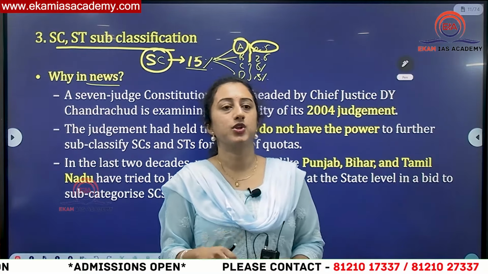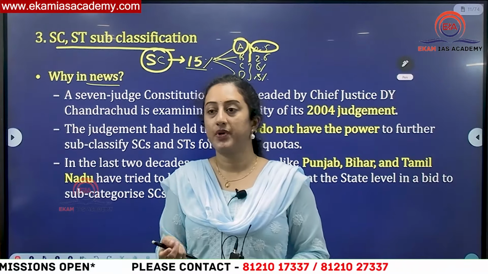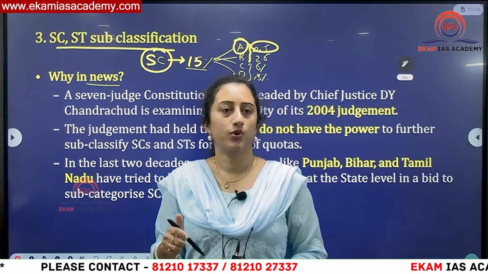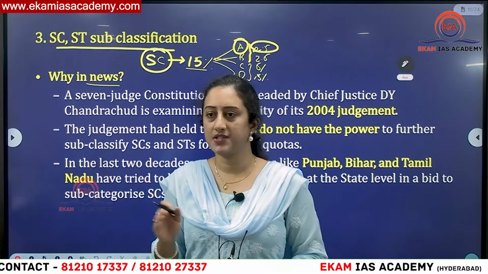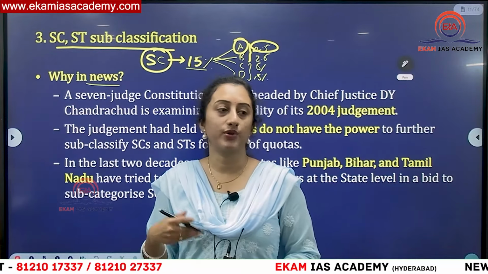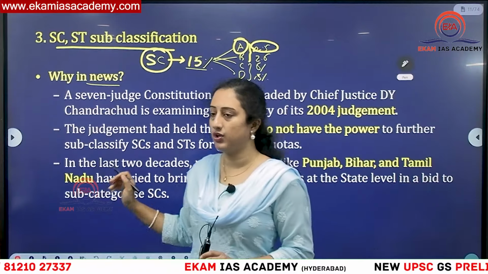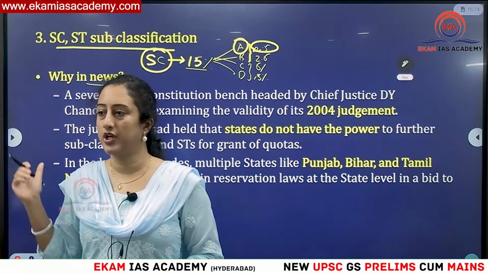Then recently in 2020, there is another case filed in the Supreme Court. The Supreme Court changed its previous stand from 2004 and said that subclassification done by a state is constitutionally valid. But to look into this issue more, and how to better do this, they advised that a larger bench look into these issues.